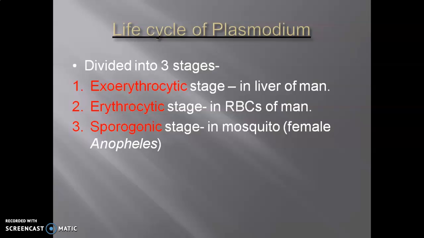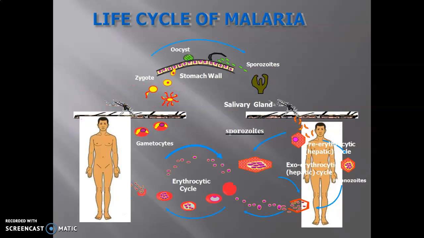Third stage, which takes place in mosquitoes, that is the female Anopheles mosquito, is called the sporogonic stage. See, this is the life cycle of Plasmodium vivax, how malaria is caused.